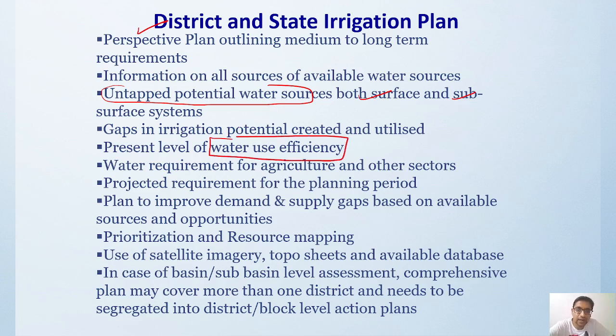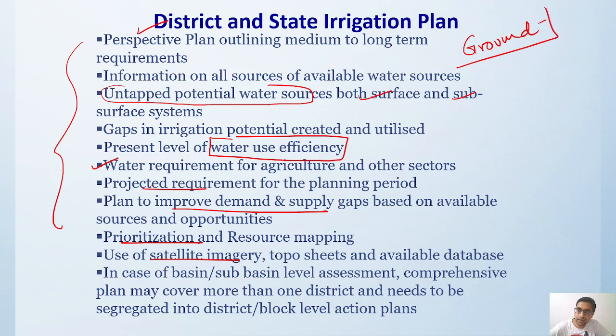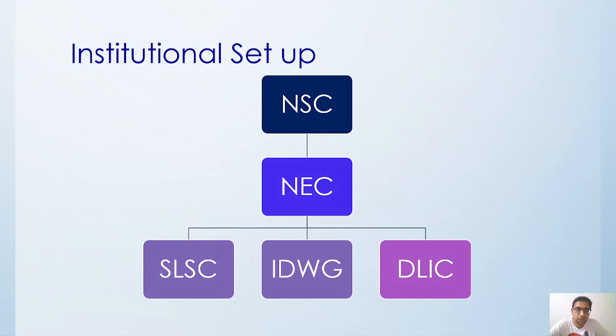Then the water requirement for agriculture, they will also be making projected requirements, improved demand and supply, and prioritizing, with resource mapping and use of satellite imagery. That means all the groundwork, down to the bottom level, will be done by the district and state irrigation plan. So this is the institutional setup.